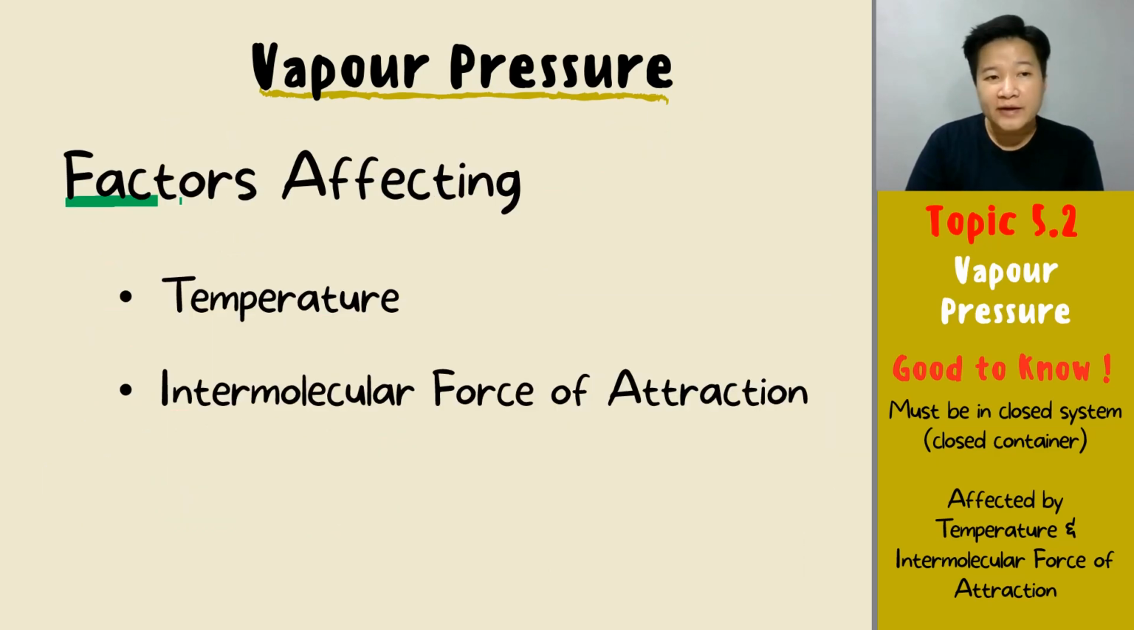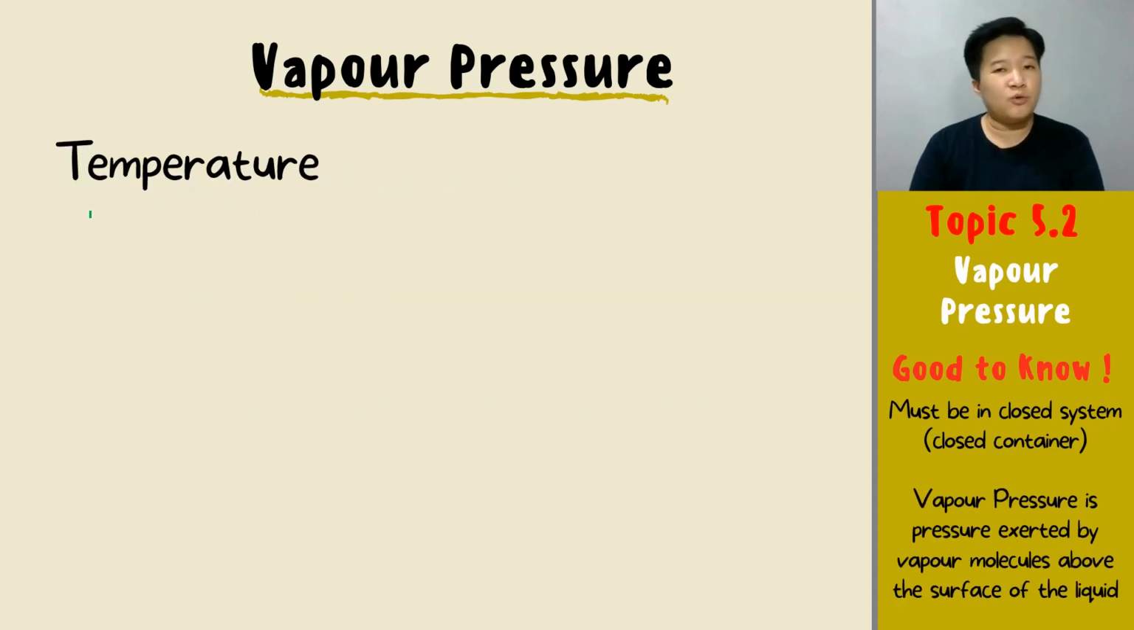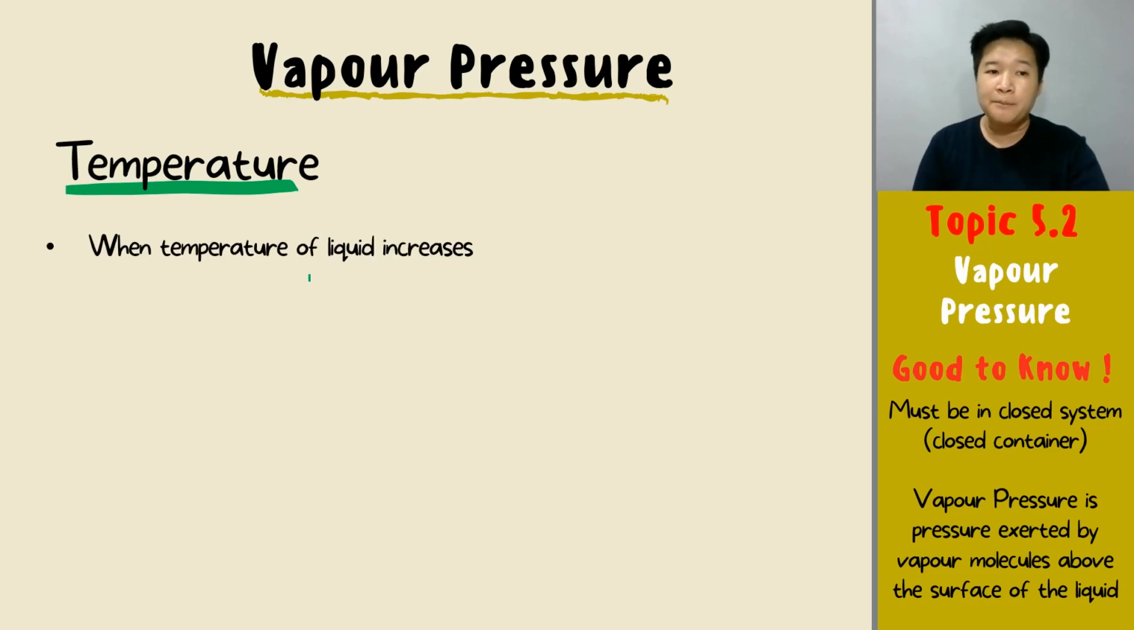So there are two factors that will be affecting your Vapour pressure. The first one is temperature. The second is your intermolecular force of attraction between your liquid molecules. Okay? Let's see. So the first factor that will be affecting your Vapour pressure is your temperature. So let's see what happens when the temperature of the liquid increases.